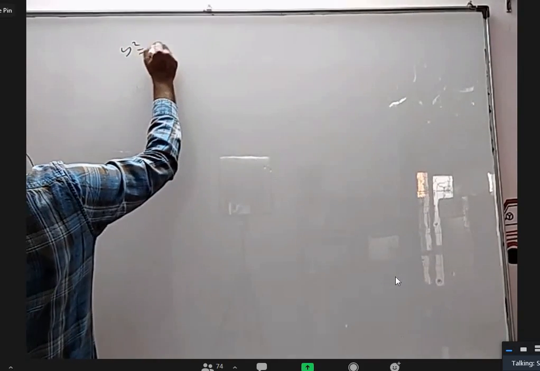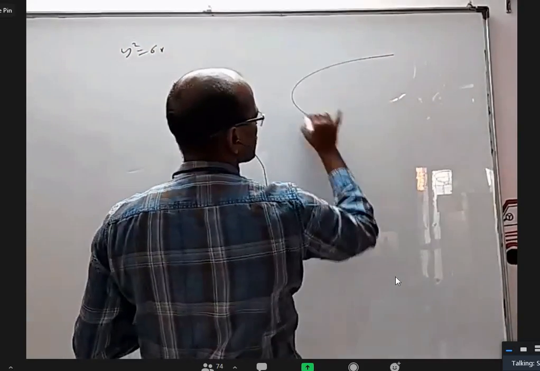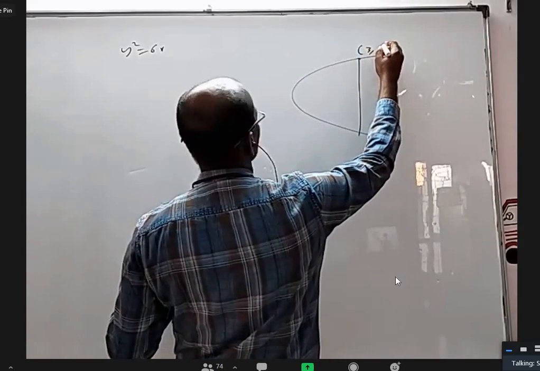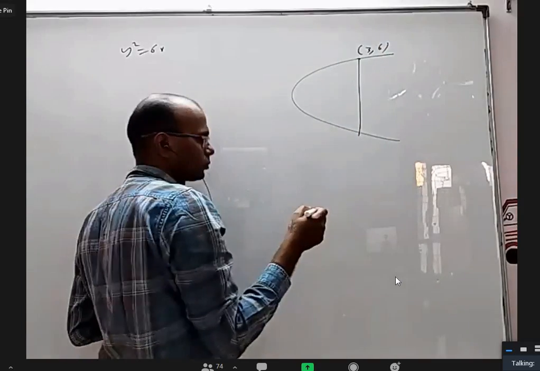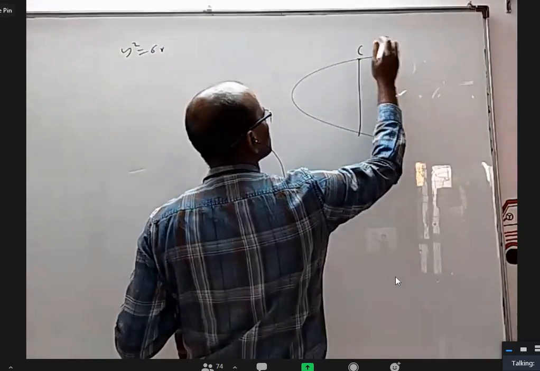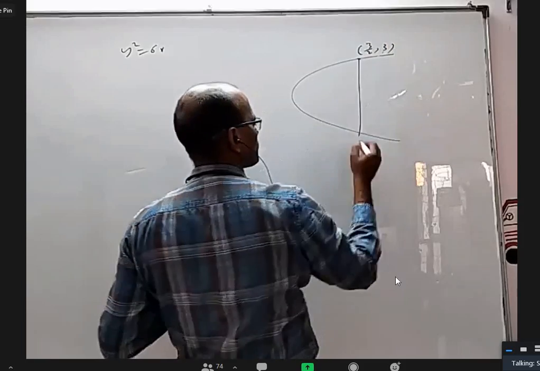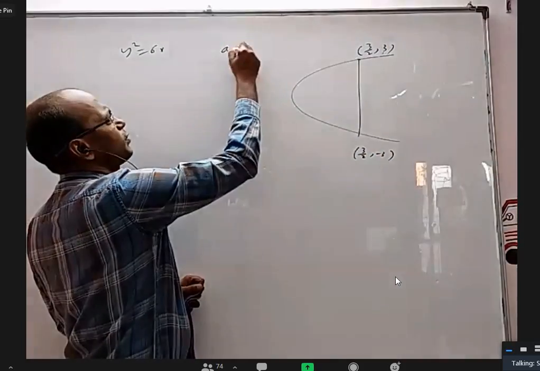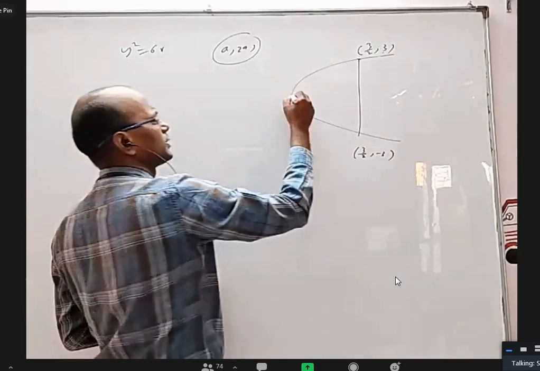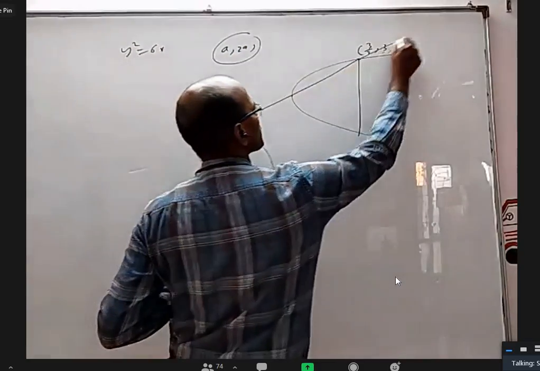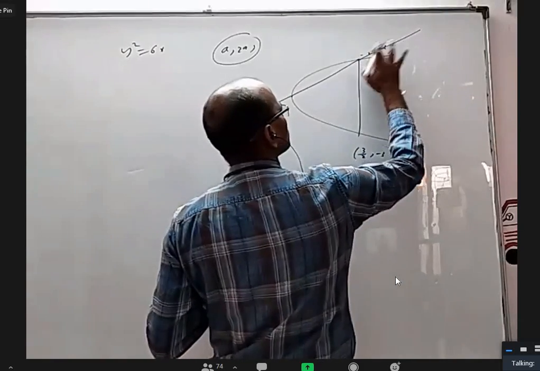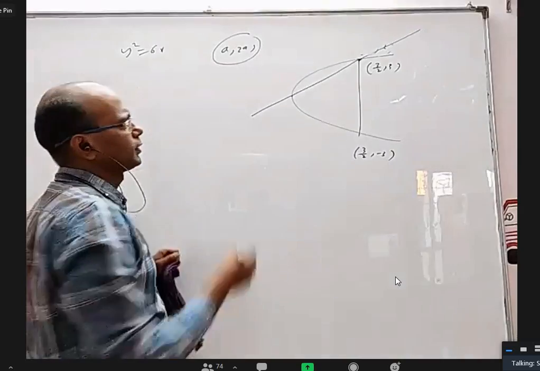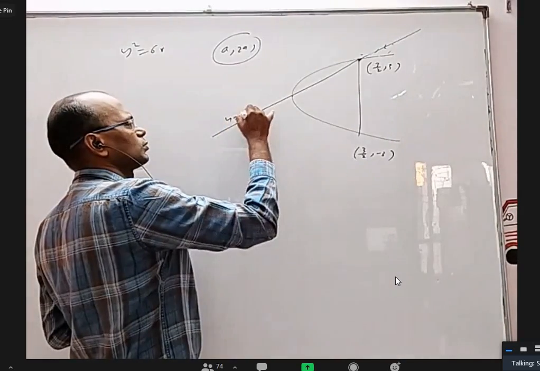Okay, y square equal to 6x. The parabola is like this. Its end of latus rectum are 3 by 2 comma 3 and 3 by 2 comma minus 3. And a comma 2a, the locus of that point is a straight line y equal to 2x, like this. It is exactly passing through this point 3 by 2 comma 3. So this is the y equal to 2x line.